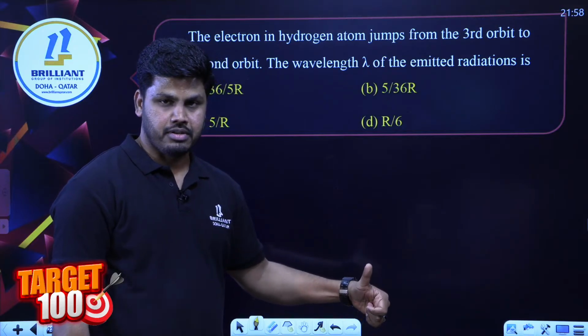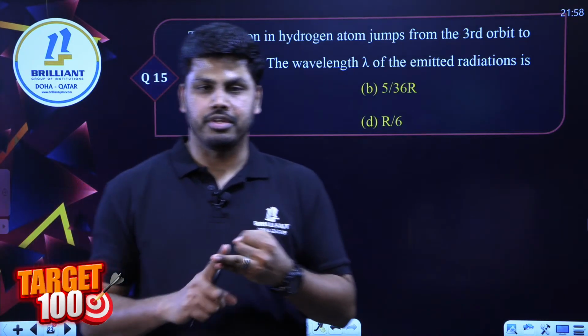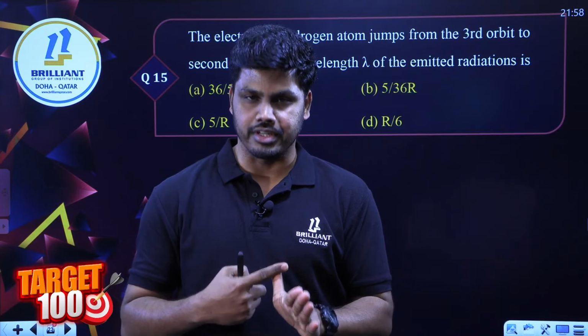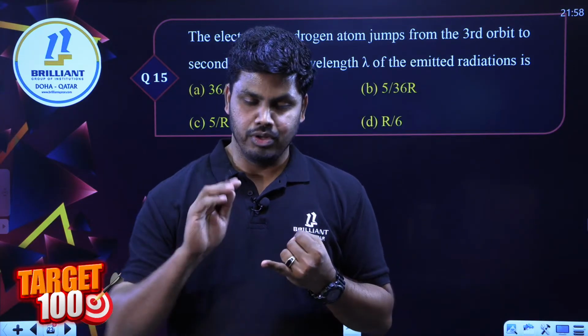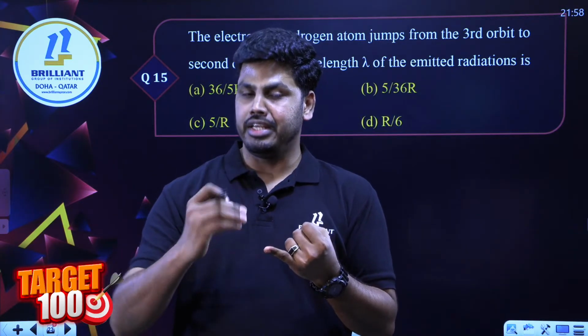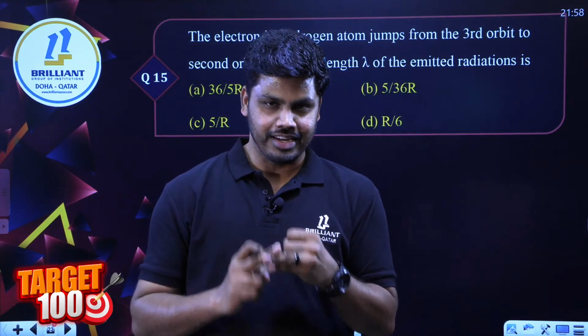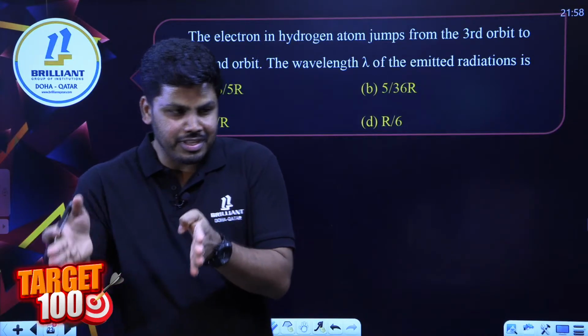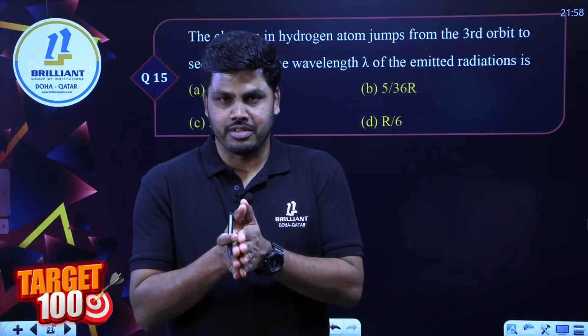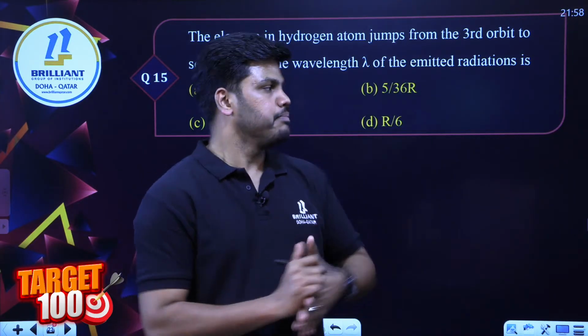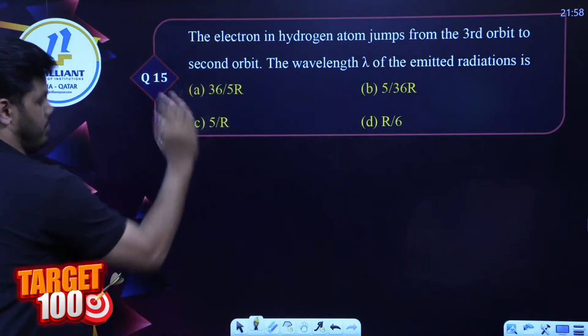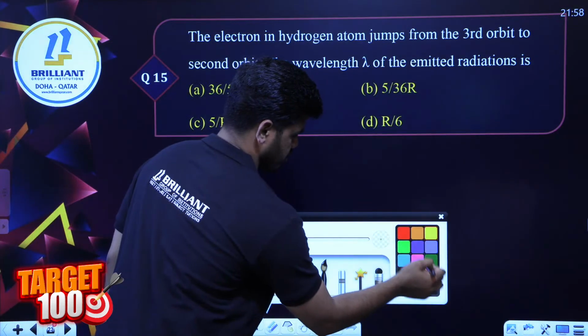Especially hydrogen spectra. We know Lyman series, Balmer series, Paschen, Brackett and Pfund series, right? We know the 5 series. We know the transitions. In each case we calculated maximum wavelength, minimum wavelength, and also which region they belong to. All these concepts we discussed already. We remember those, and now we'll try some questions from that part also.